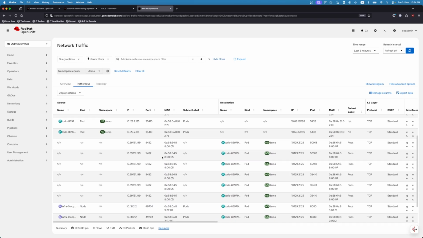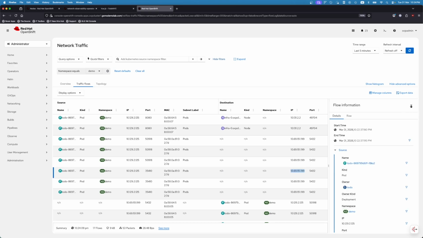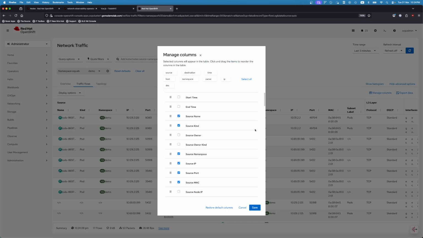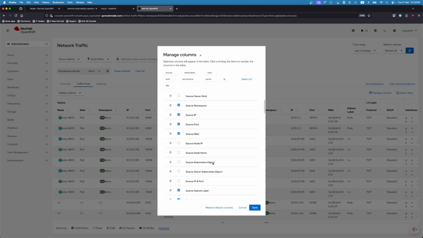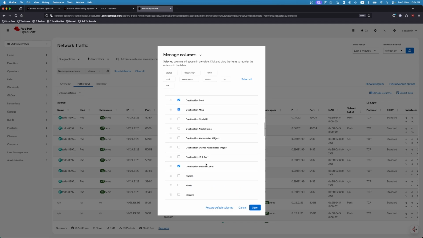There are all these different things being shown in this case, where the container and the infrastructure nodes have traffic that flows across each other. There's also the Postgres database that is mentioned here. If I were to look at some of the columns that I can manage, I could actually specify things like the destination subnet labels.